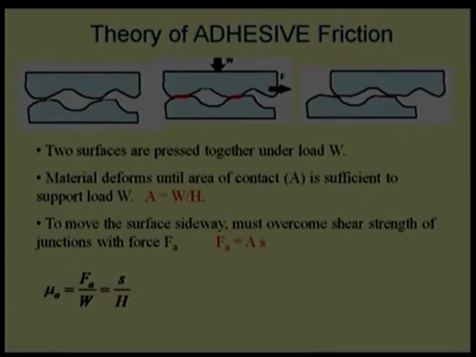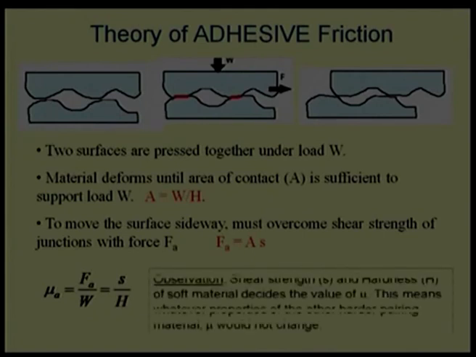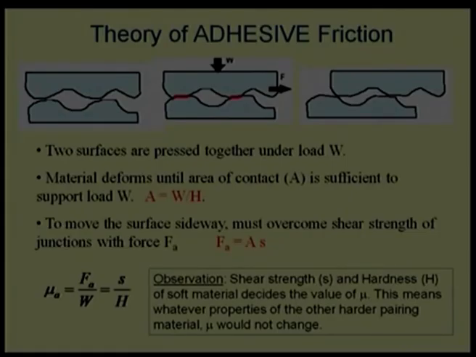in this case. Only point of variation will be that quite possibly S for the softer material is higher and the interface has a lesser, in that case S will be slightly lesser. However, for the time being we are assuming S is a material property of the softer material, H is the hardness of the softer material. What is interesting in the observation from this? Shear strength and hardness are related to the material.